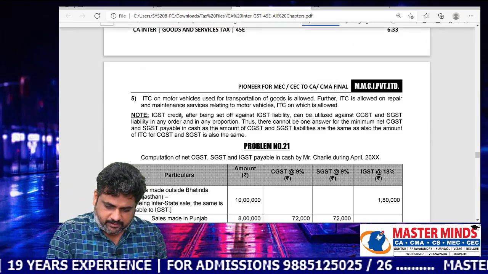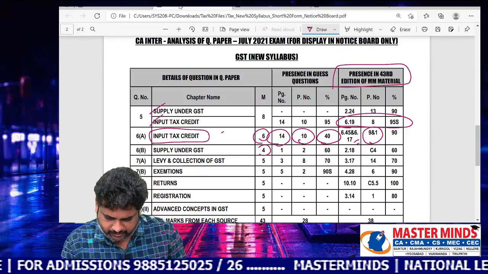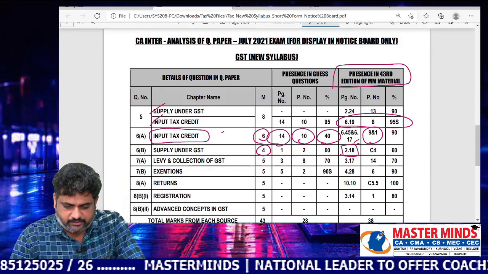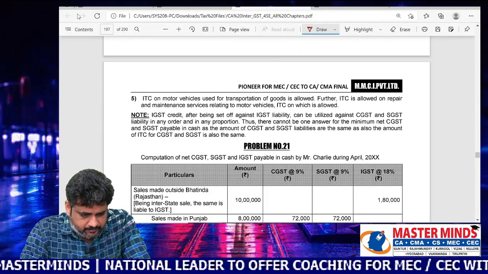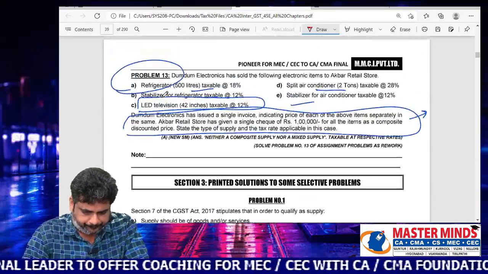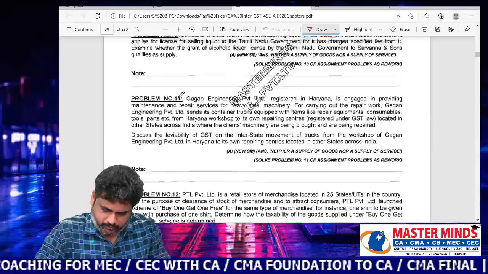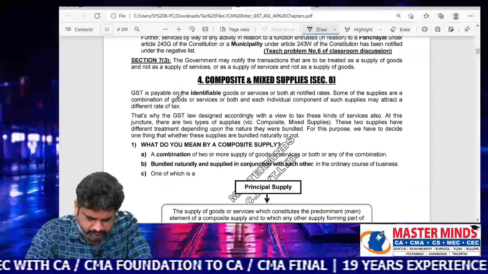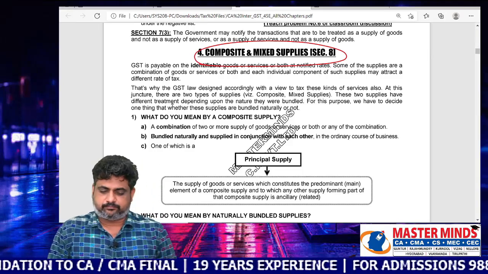So this is the point. Generally, what is the page number? It is supply under GST. It is there for 4 marks. And page number 2.18, theory concept, initially it was. Page number 2.18. And almost it resembles this problem number 13 also. Okay, 2.18, wait a minute, we will go to that. This is a concept that is there with respect to composite and mixed supply here.